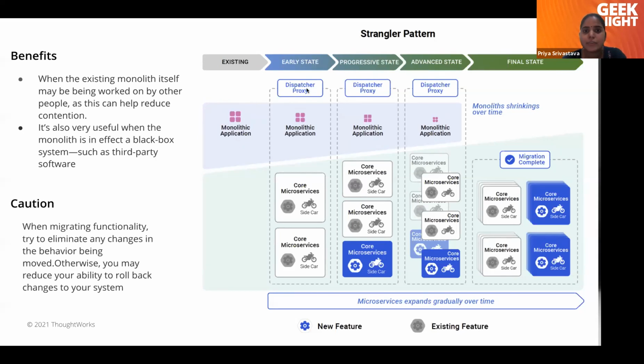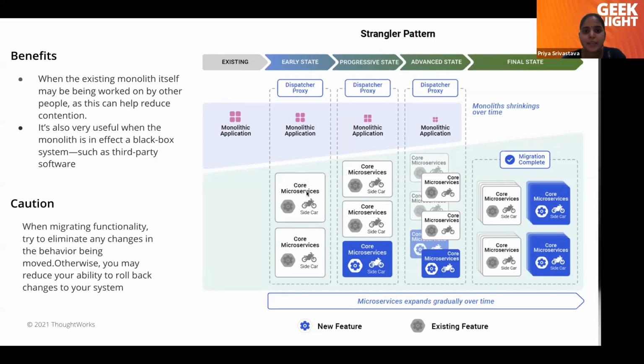In the early stage, when we are just going to start, first we introduce a dispatcher proxy. As we mentioned, to use the strangler pattern we should have an interceptor. So this dispatcher proxy will intercept the request from the monolith to the microservice for whichever microservice feature we have identified.